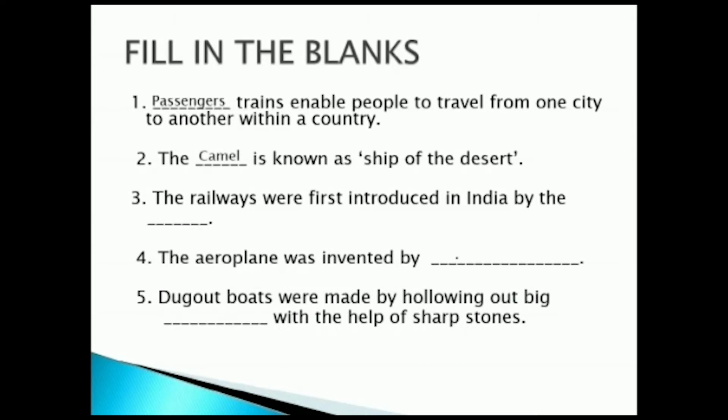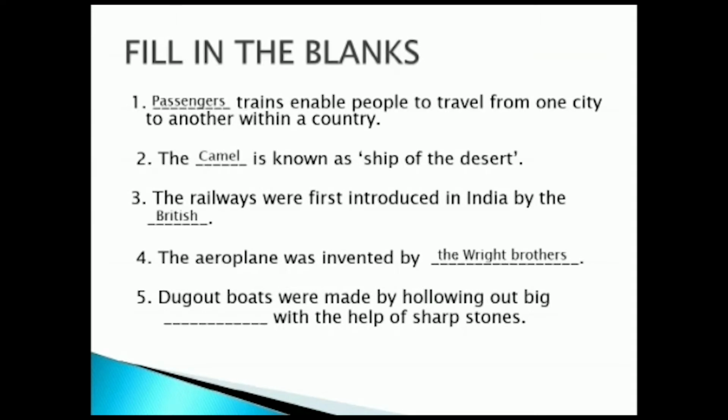Third one, the railways were first introduced in India by the dash. The answer is British. So the railways were first introduced in India by the British. Fourth one, the aeroplane was invented by the dash. The aeroplane was invented by the Wright brothers.